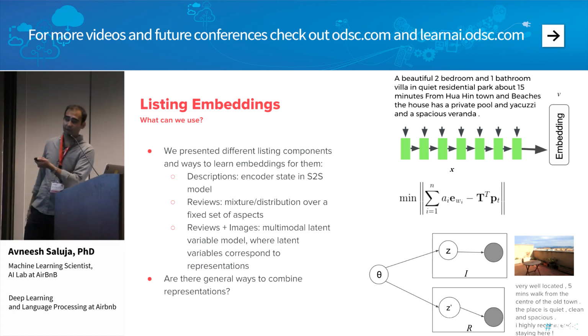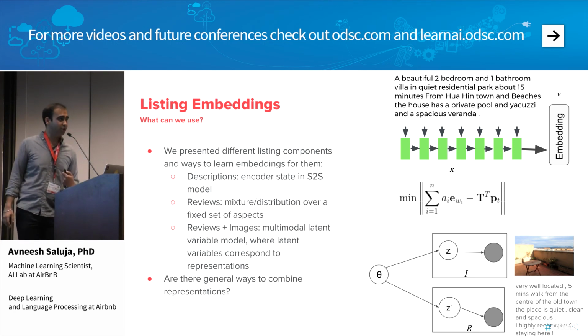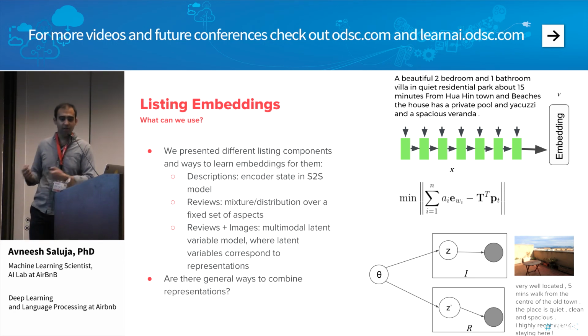One is to use that P vector, that mixture over aspects, as a way to represent the information in a review. And for reviews and images, I briefly alluded to this multimodal latent variable model, where learning the representation of the listing is basically computing the posterior on the latent variables conditioned on the observed variables, in other words, the images and the reviews.